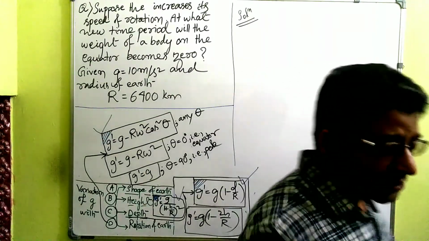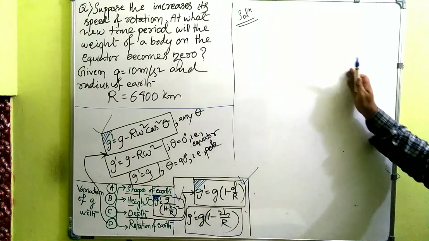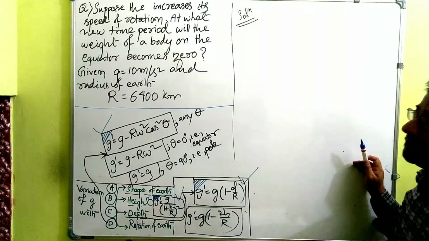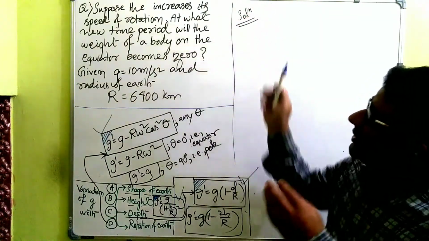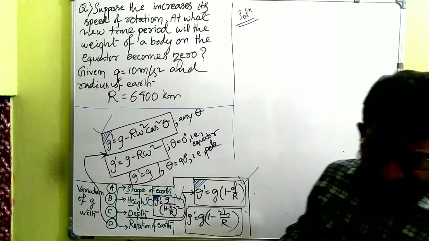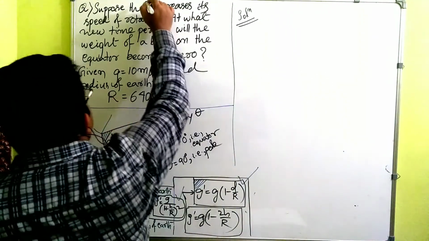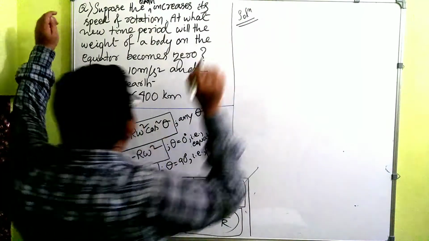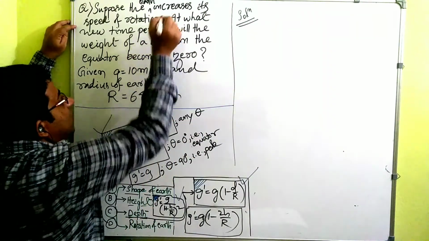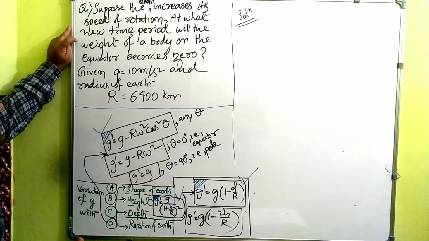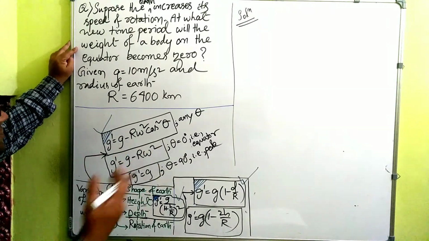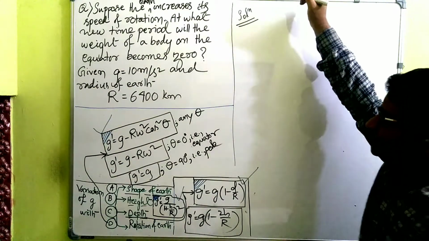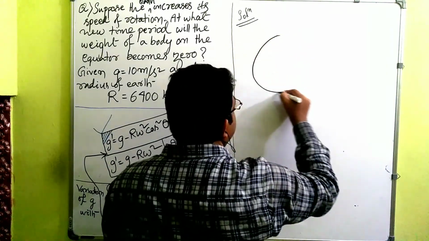Now read the question, note down the question, pause the video, try it yourself, then if you don't get it, or even if you want to match my solution with your solution, you can continue watching the video. The question says, suppose the earth increases its speed of rotation. At what new time period will the weight of a body on the equator become 0? Small g and the radius of earth are given in the question. What it asks is, what happens if rotation of earth increases?